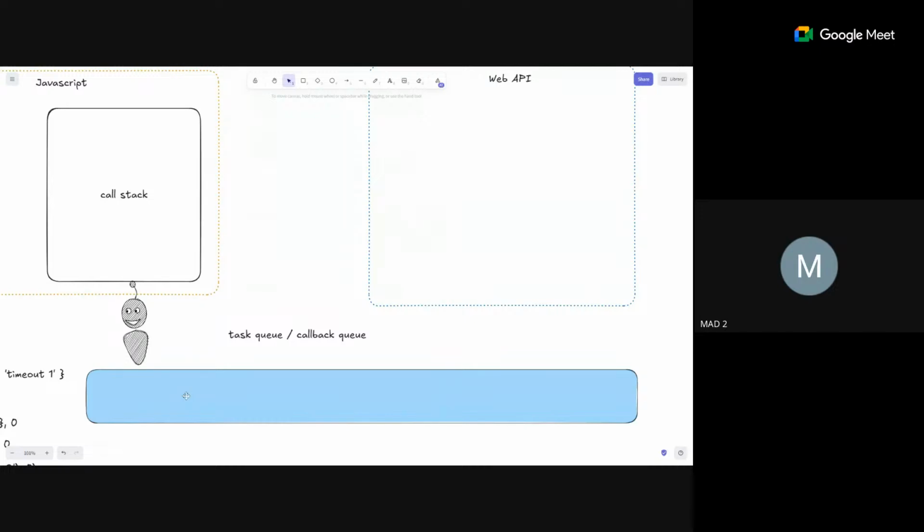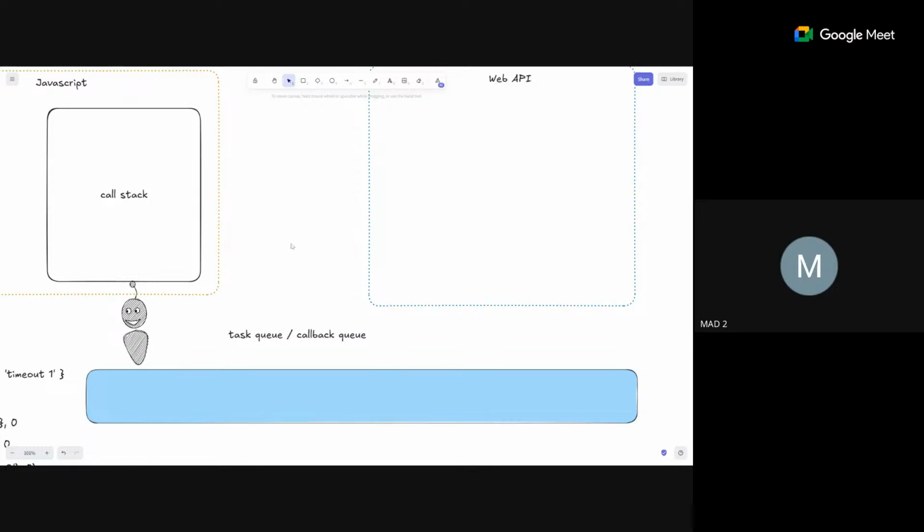All right. So before the execution, it will be moved here. And now when the call stack is empty, then this task queue, the code here would be moved to the call stack and it will get executed. Okay. I just gave you a brief upon this. I'll take an example and then it will get more clear.